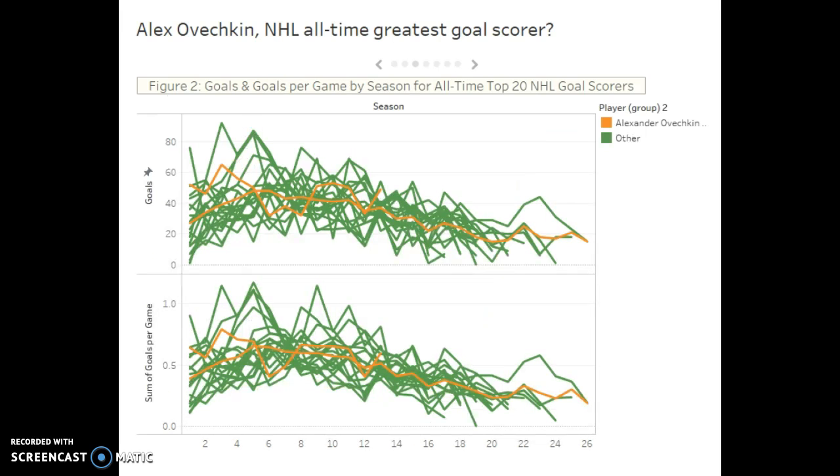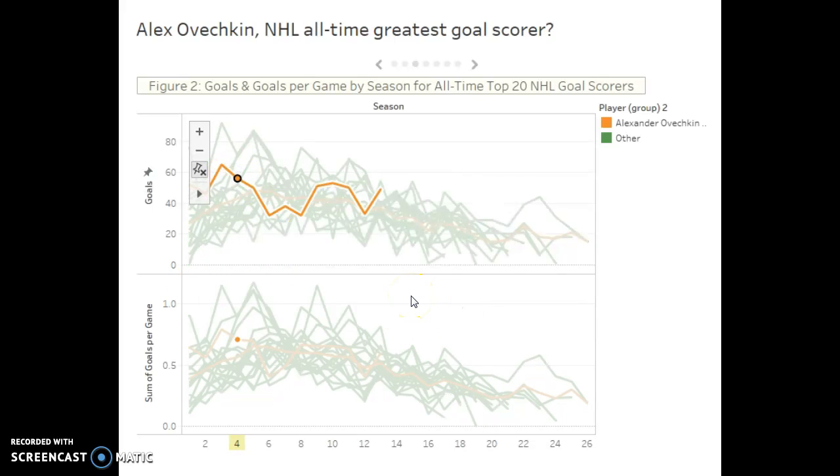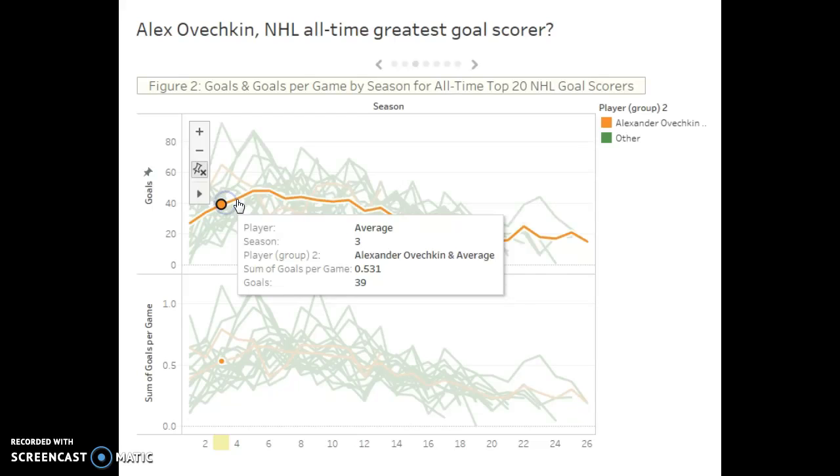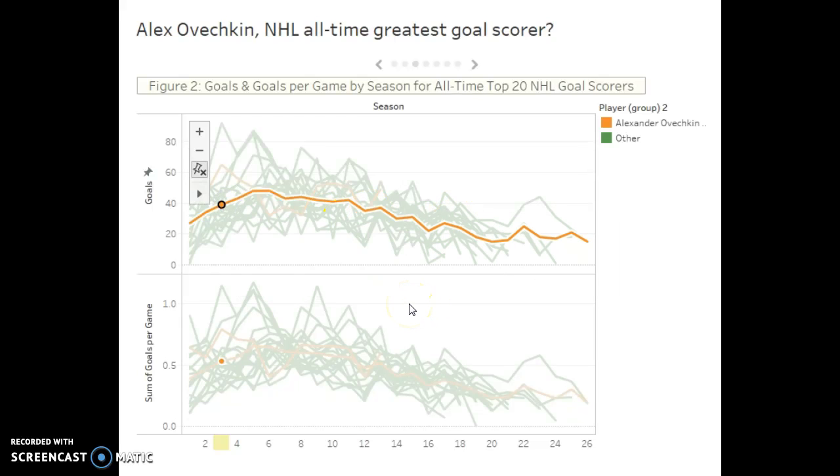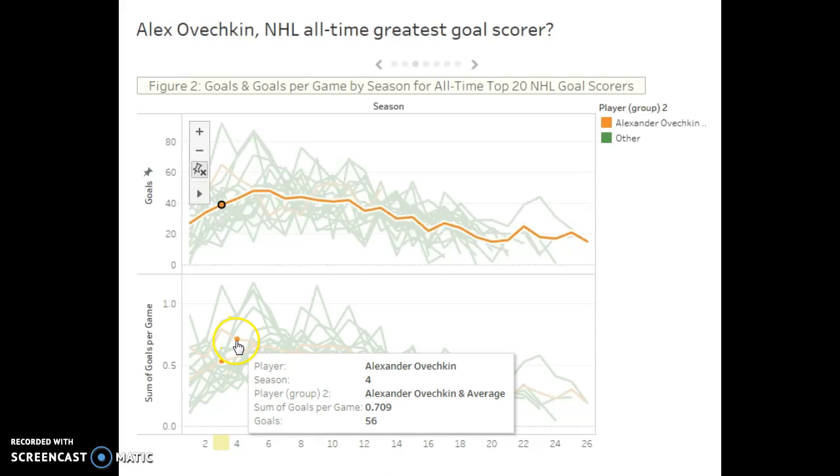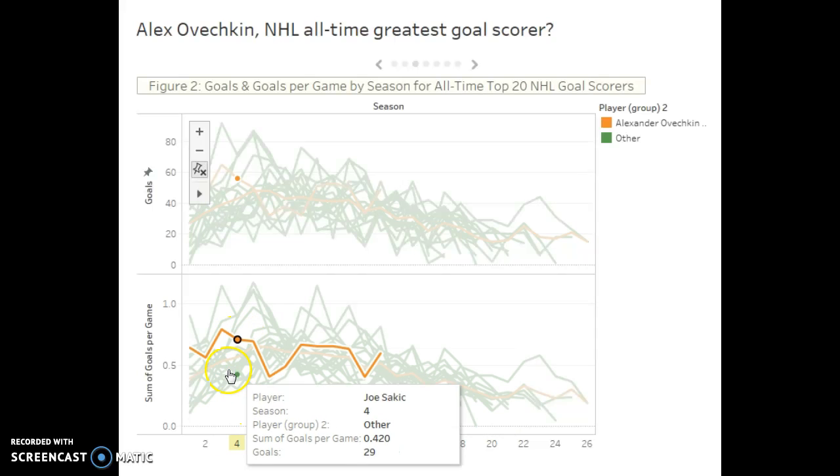This second figure is a time graphic that depicts the number of goals scored and the goals per game average for the top 20 players in NHL history. As you'll see, there are two orange lines. One is Alexander Ovechkin, and one is the average of all the players' goals scored in each of their individual seasons. I'll first highlight Alexander Ovechkin, just so we can see that he is a little bit in the middle of the pack compared with the rest of the group, but he is above this average line, which takes the average goals scored by the top 20 players. The same is true for the goals per game.